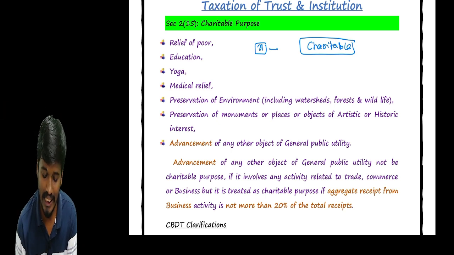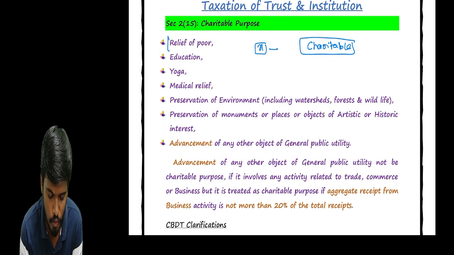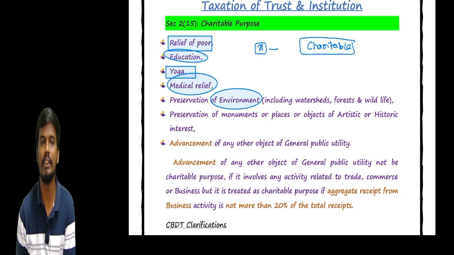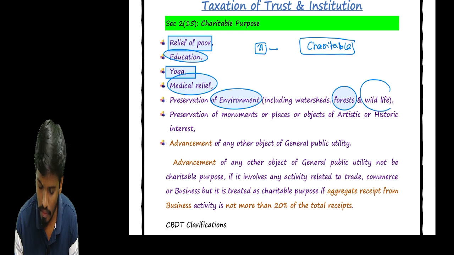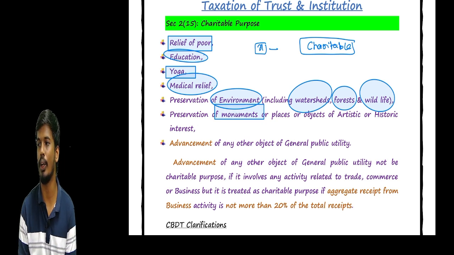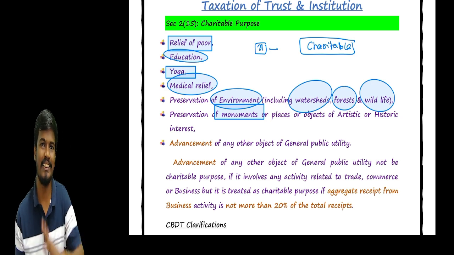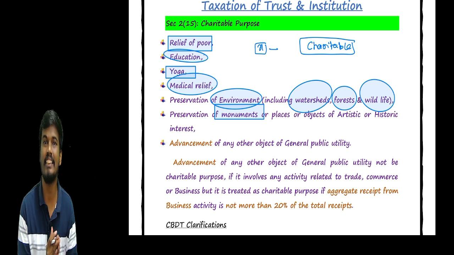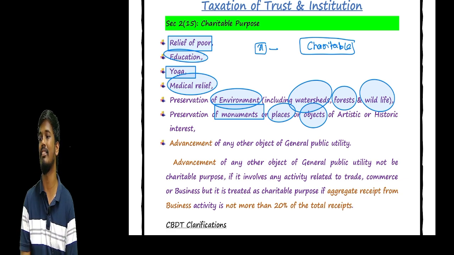So what are the charitable activities? These are treated as charitable activities as per the Income Tax Act: relief of the poor, education, yoga, medical relief, preservation of environment. Sir, what is the meaning of preservation of environment? It includes protection of forest, wildlife and watershed. And preservation of monuments. For example, in Hyderabad there is Golconda and Charminar, which we have to renovate. These are monuments representing our history. Monuments, places and objects are all treated as charitable activity.